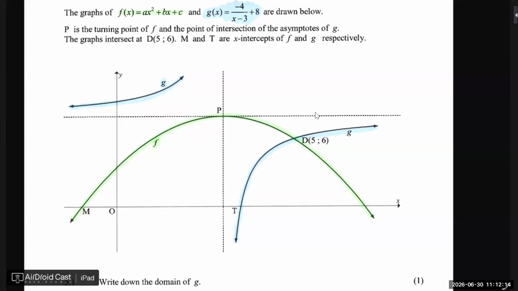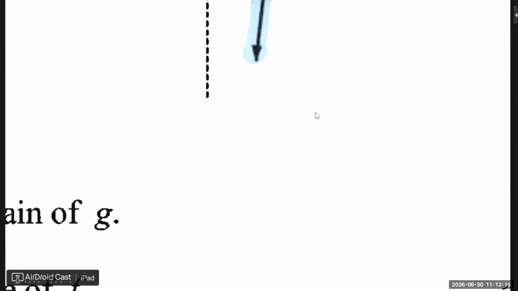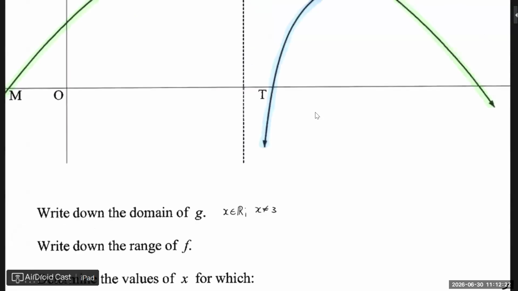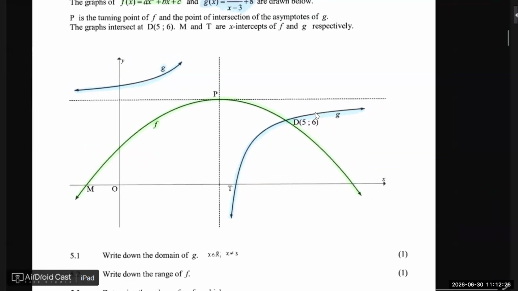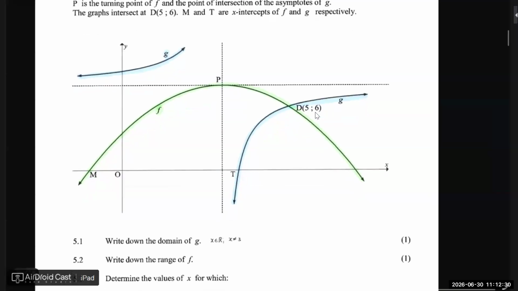Yes, x can be anything, except x can't be 3. Perfect. There you have one more. So it's now only 144 that's left. We're going to slowly but surely get to 150.